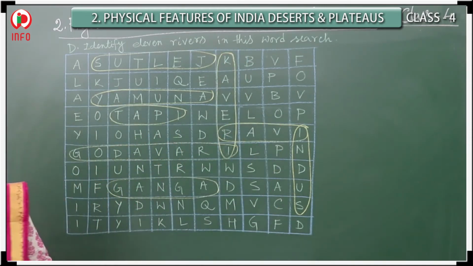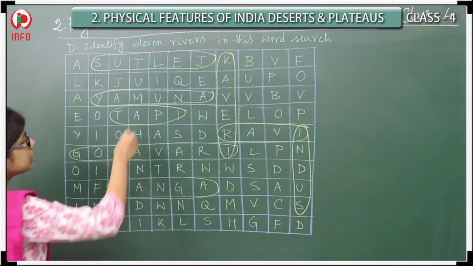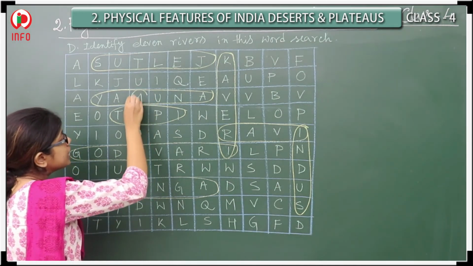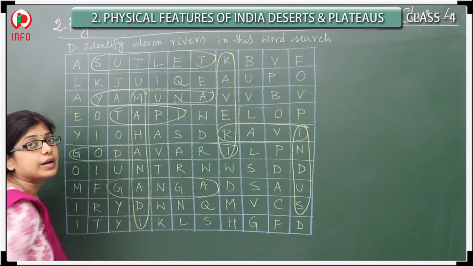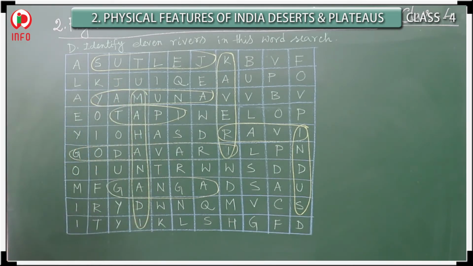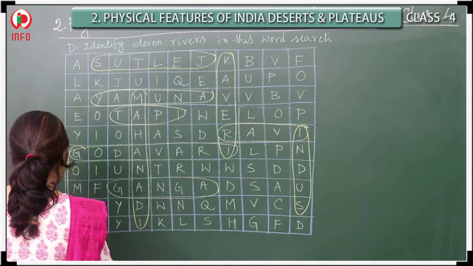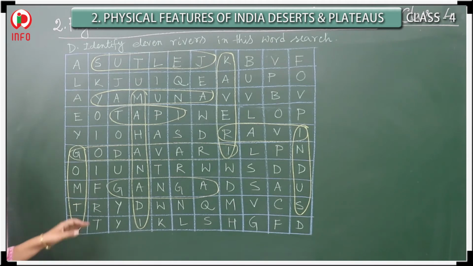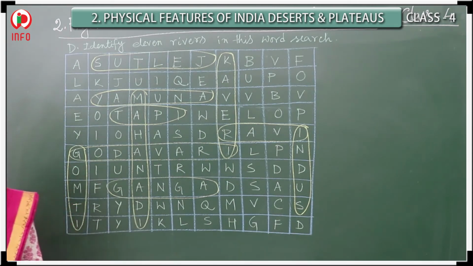Now, if you will see the Mahanadi. See here M-A-H-A-N-A-D-I. So, in this way, Mahanadi also you are finding. And if you will see here Gomoti. That one you would also find. So how is it possible? So this one is Gomoti. So in this way you find all the rivers.